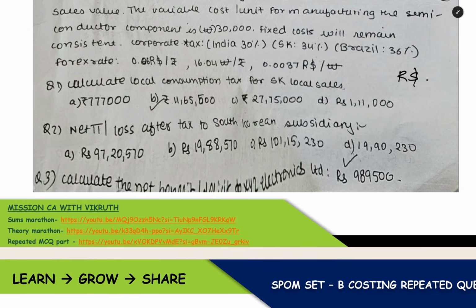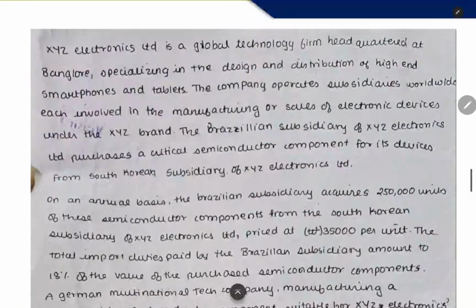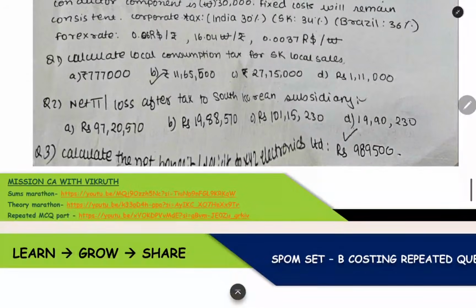They might have made a mistake when writing the questions, because this is a very big question and they might have done some mistake. So you will get the answer if you are converting everything into R dollar. I don't know why they asked the options in R dollar also. The local consumption tax is going to be paid by the South Korean subsidiary, so the option should be in South Korean won only, right?